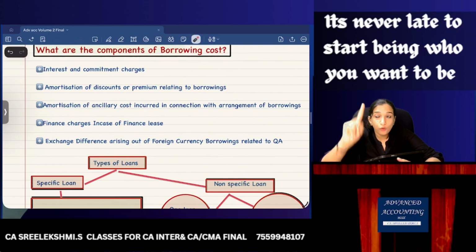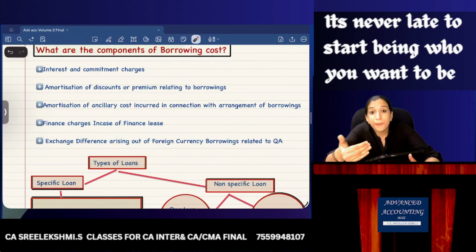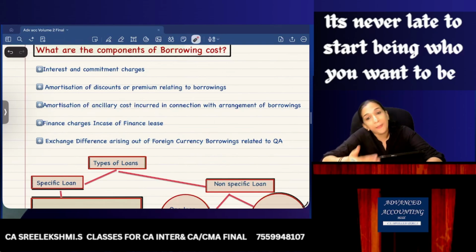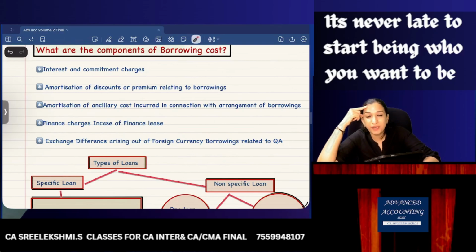Now listen, there was a question once asked: an entity prepaid a loan. When prepaid, the bank charged a prepayment penalty. So is the prepayment penalty a borrowing cost?